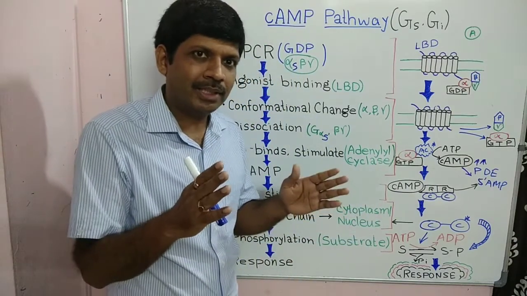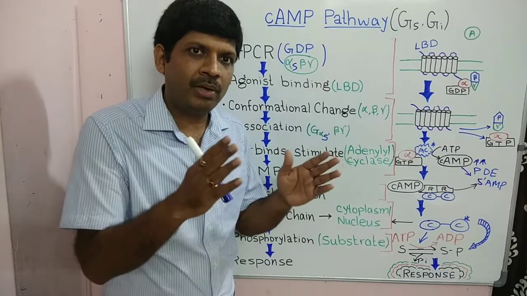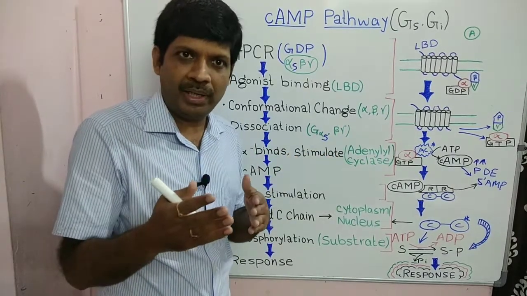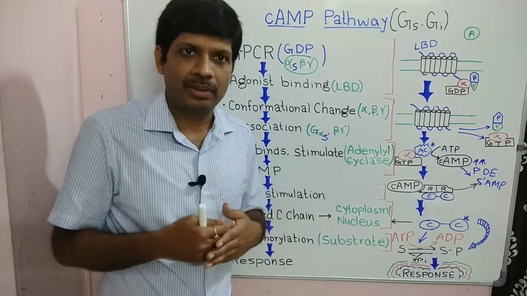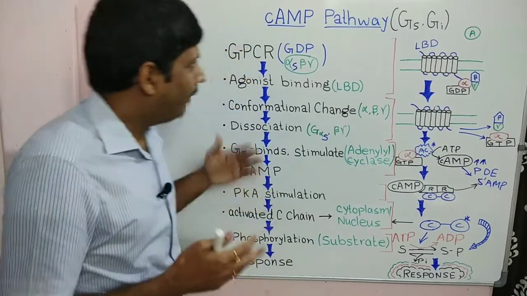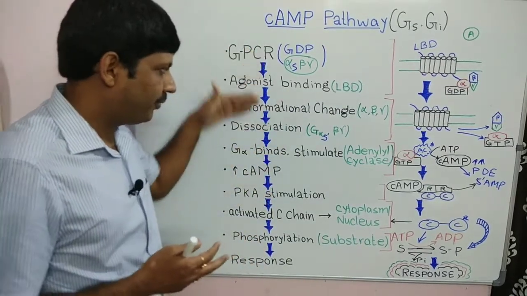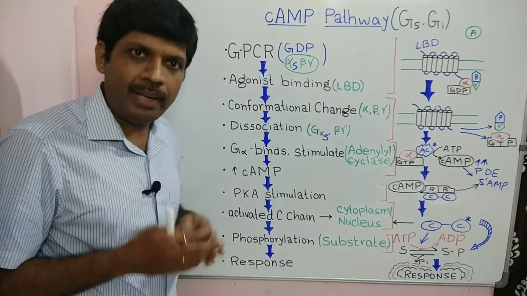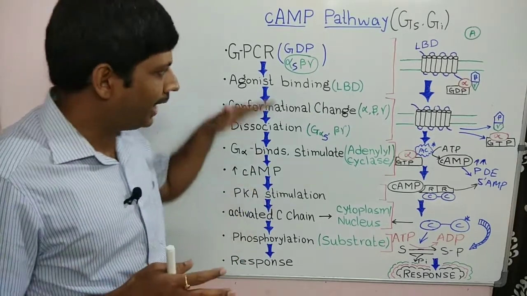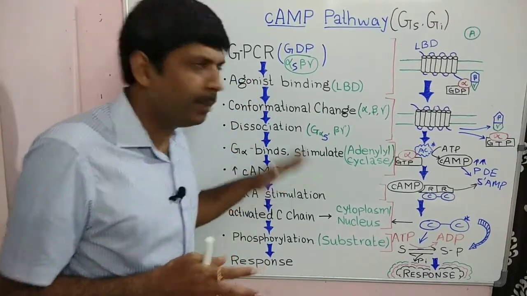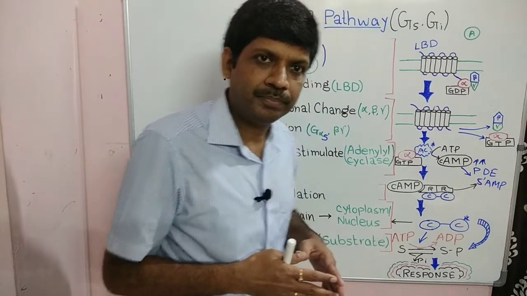The signal transduction is the relaying of the information. It can be transmembrane or it can be intracellular transfer. I will explain it to you with the help of various steps. It involves 10 important steps, and I will explain those 10 important steps with the help of a figure.